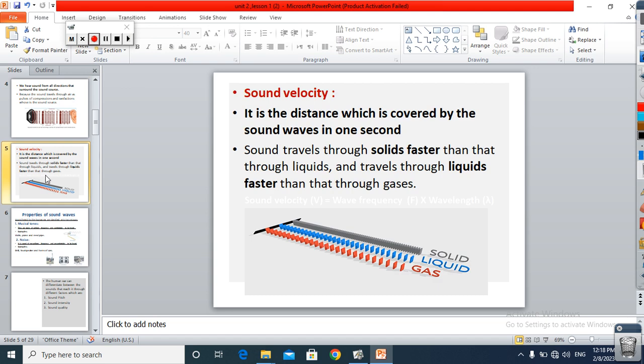Sound velocity. Sound velocity is the distance which is covered by the sound waves in 1 second. Sound travels through solids faster than through liquids, and travels through liquids faster than through gases. Sound velocity equals wave frequency times wavelength.